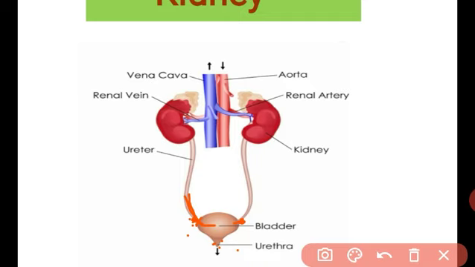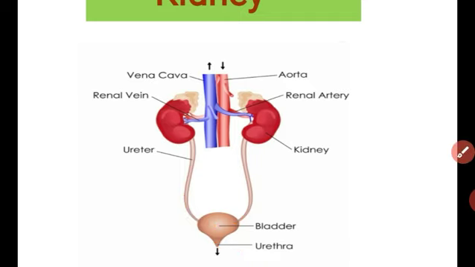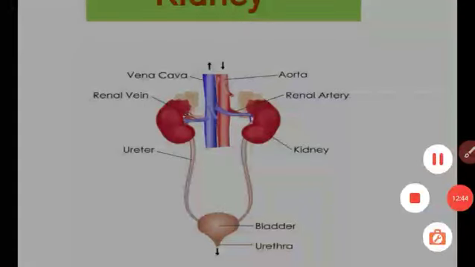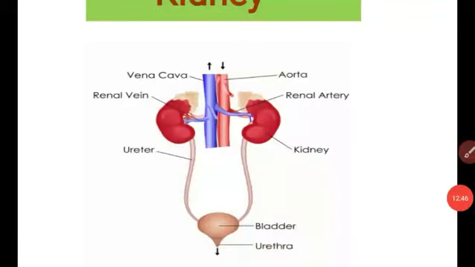In the next video I will explain the internal structure of the kidney and the nephron. What is the nephron? The nephron is the structural and functional unit of the kidney, and the nephron is the main part of the kidney which forms urine. Got it, student? What is the structure of the kidney and what is the function?